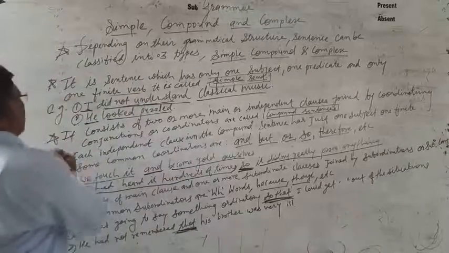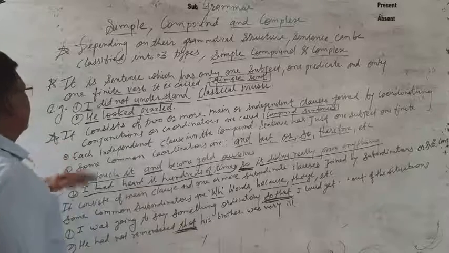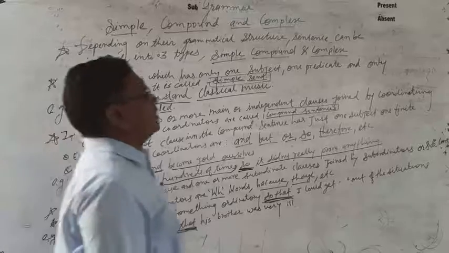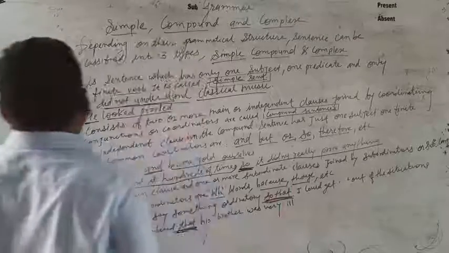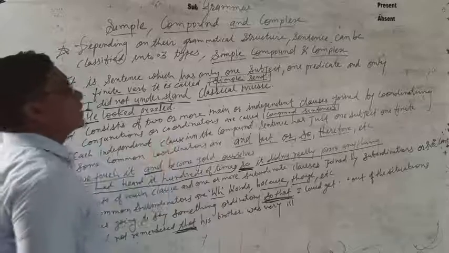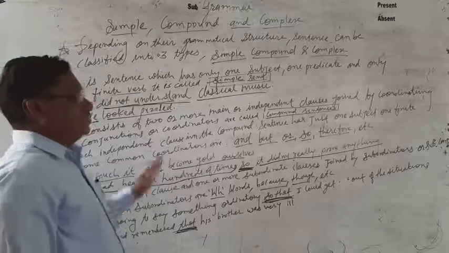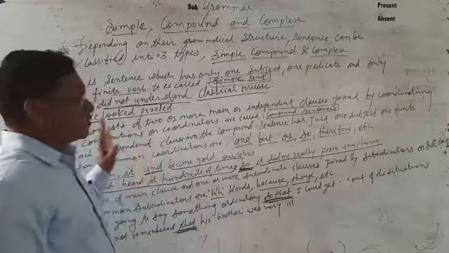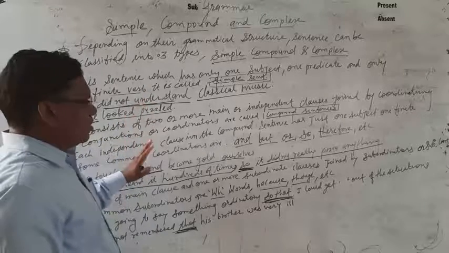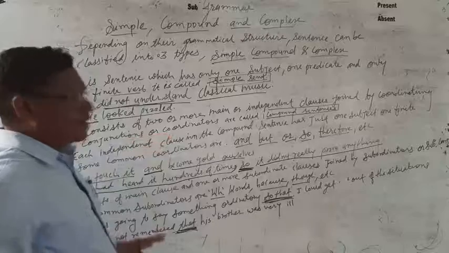Now see here another example. A sentence that consists of two or more main or independent clauses joined by coordinating conjunctions, or coordinators, is called a compound sentence. We have seen the simple sentence. Now let us discuss the compound sentence.